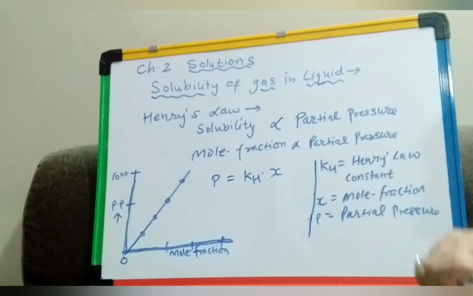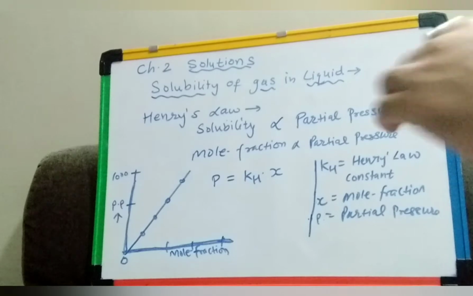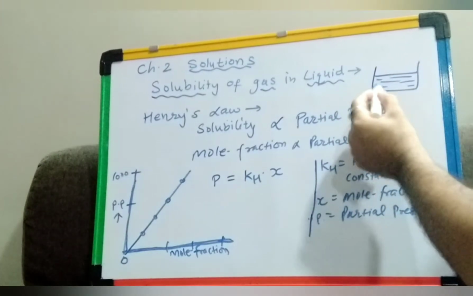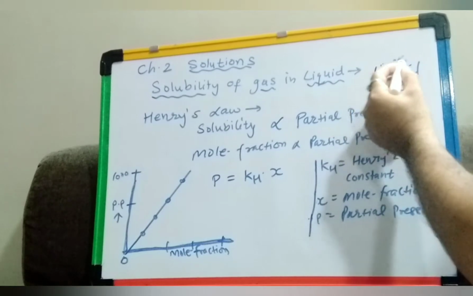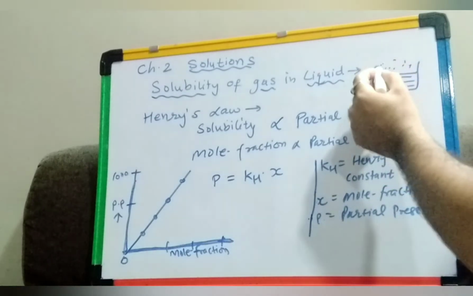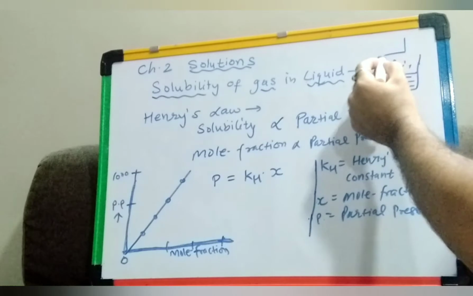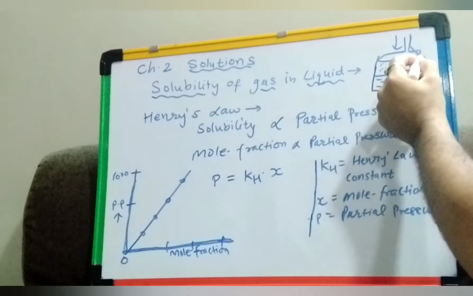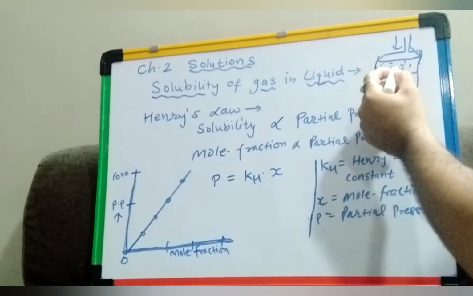Why is it so? Because when pressure is applied, suppose this is the liquid and here we have gas, and suppose through a piston we increase the pressure. What will happen?